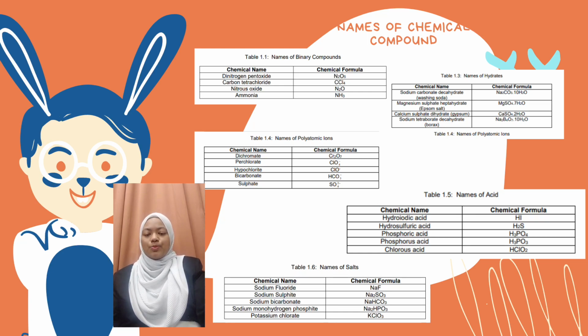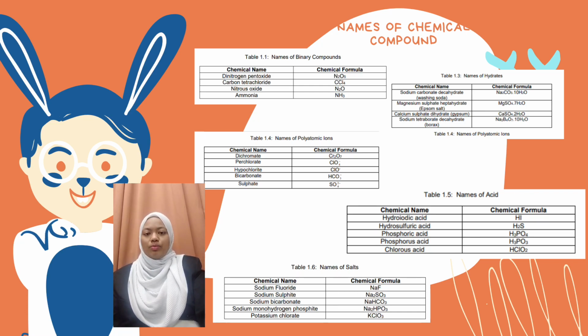Now, I will continue this presentation with the next subtopic, which is names of chemical compounds. The compounds can be divided into 6 categories, which are binary compounds, ionic compounds, hydrates, polyatomic ions, salts, and acids. Here are examples of names of chemical compounds with their formulas. The first one is binary compound. In this category, we have 4 chemical compounds, for example, ammonia, NH3, and nitrogen pentoxide, N2O5.